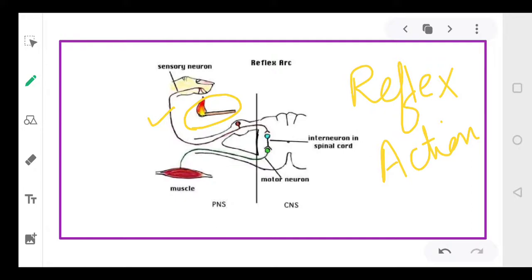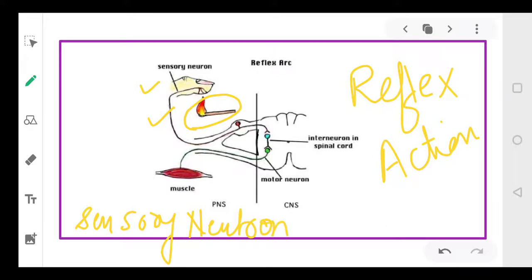Okay, dear? So what basically happens when your finger falls on the hot object is that immediately the message goes to your spinal cord. This information is taken by the sensory neurons or sensory nerves, right? Who will take this message? Sensory neurons. And where will they give this message? To the spinal cord. Your sensory neurons, which are present in your skin, give the information to your spinal cord.